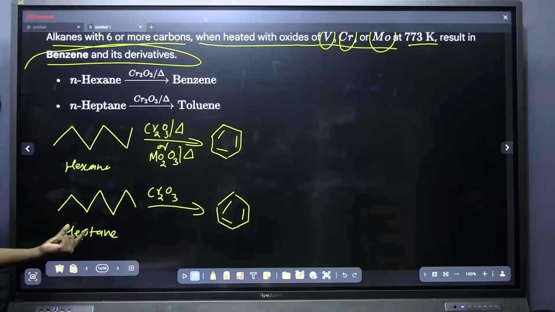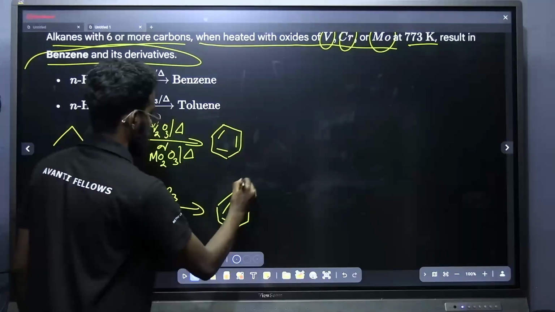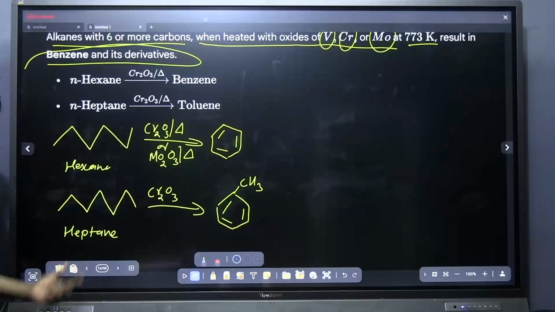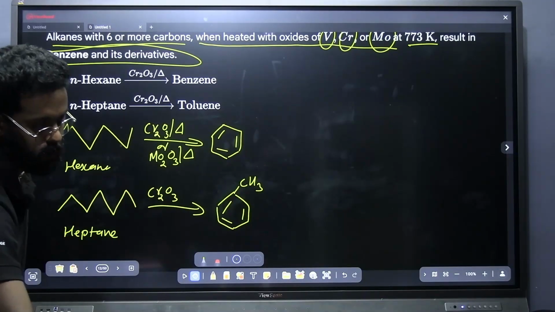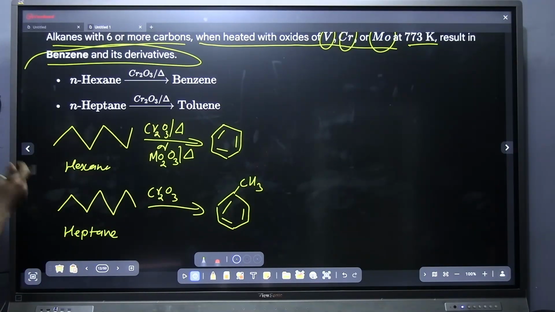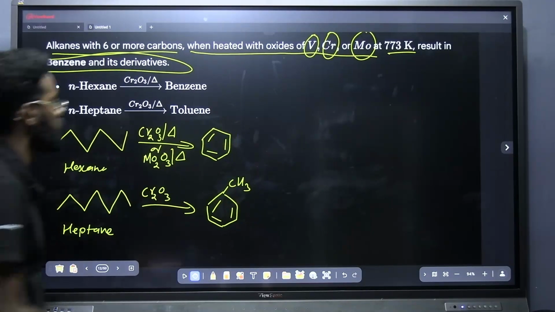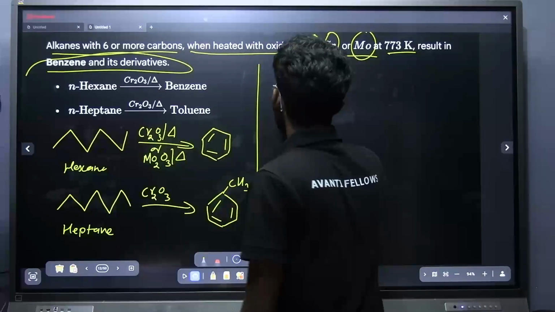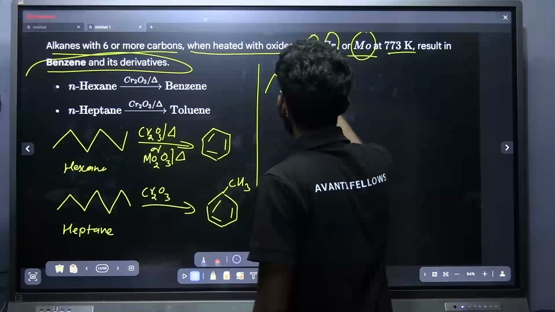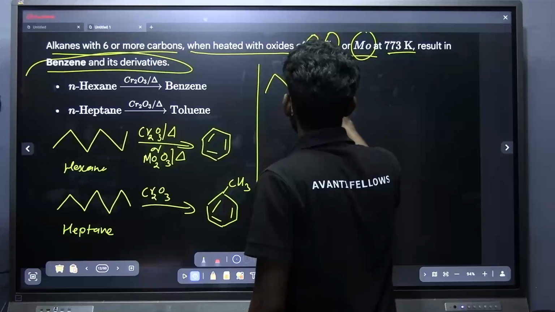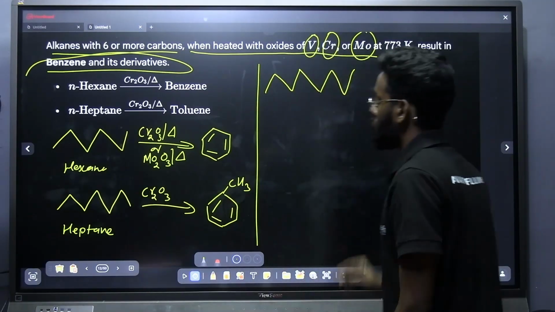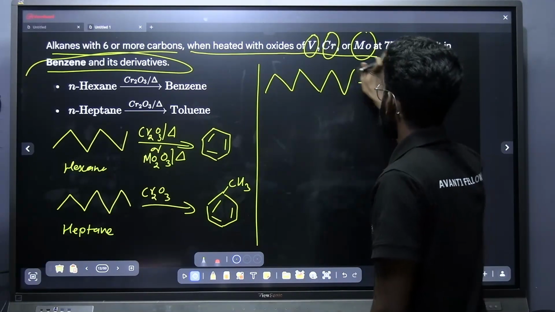And the extra carbon that is coming here, you will put as a substituent. This is CH3, which you put as a substitution here. Now if I am finding out for n-octane, 1, 2, 3, 4, 5, 6, 7, 8, what will be the product? What are the products that you can expect here?